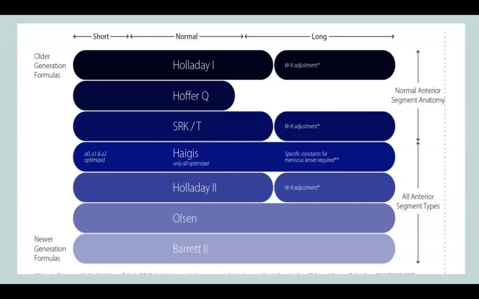So many formulas. Again, confusion: what to use, what not to use. The good thing is that in case of normal axial length eyes, Holladay 1, Hoffer Q, SRK/T all give good results. But the question comes when the eye is short or long. What to do then?